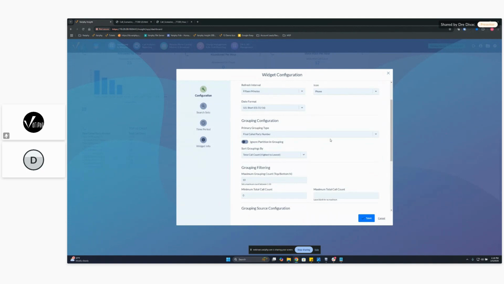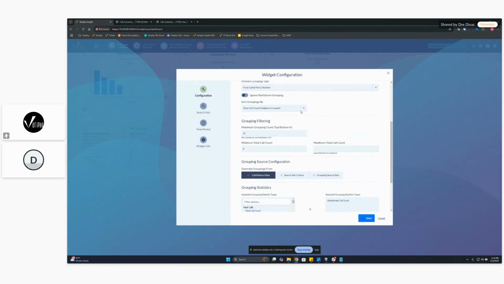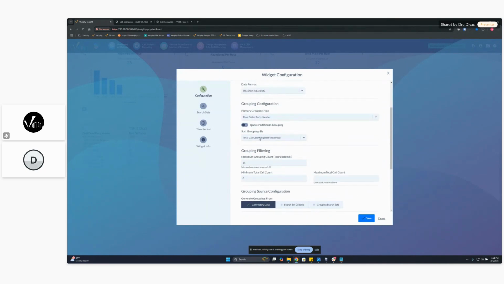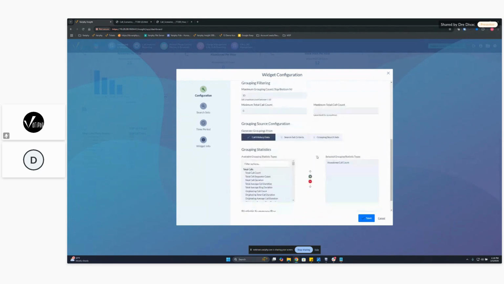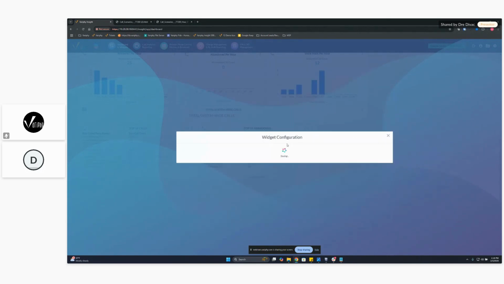We're going to group on that final called party number, and you can actually increase this. I think it starts at 5, but I can actually even increase this to like 15 here. And then we're going to group that by highest to lowest. So it's going to group by highest to lowest in an abandoned count. And we're looking at that call history data and then abandoned call count. So we can save this, and you'll see that this widget should increase in size because we increased the sorting from 10 to 15 here.